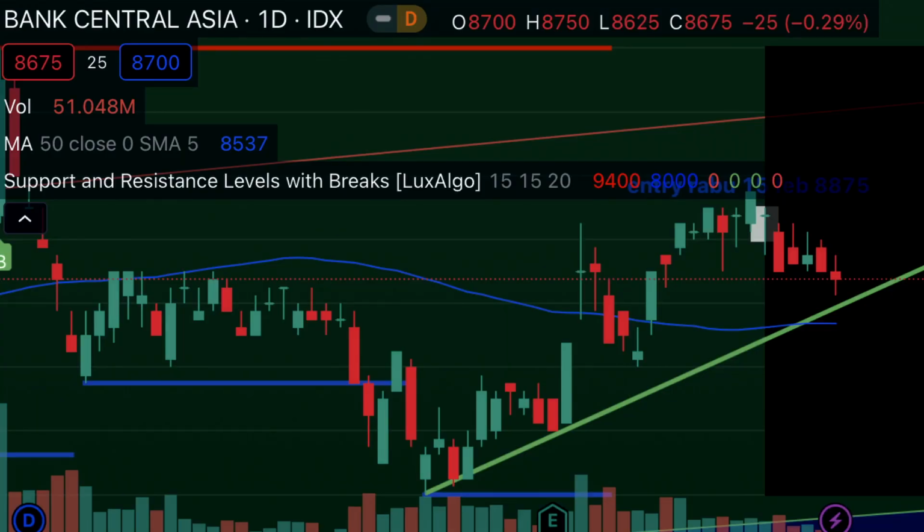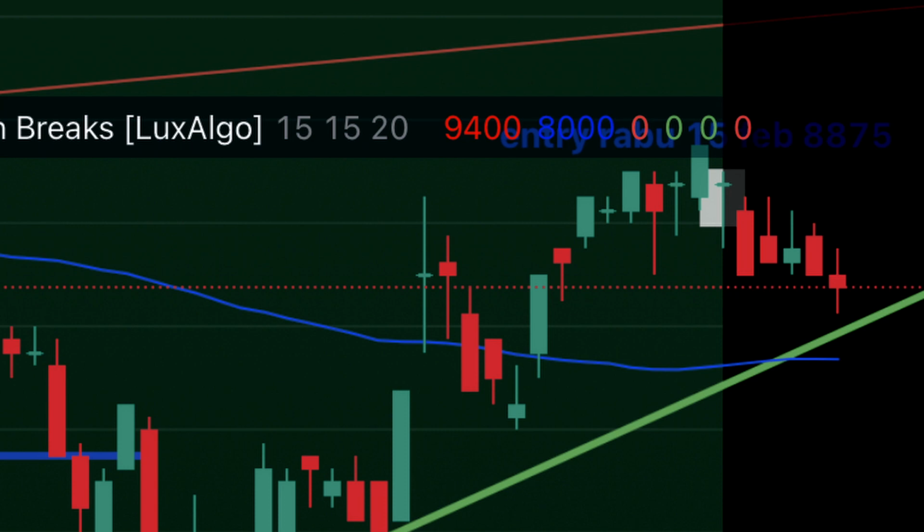Then BBCA, as we see right here, is still in the uptrend, and there is a gap of big buying in the market, and the volume of buy is bigger than the volume of sell. So we trust BBCA is going to continue the uptrend and will save our money.